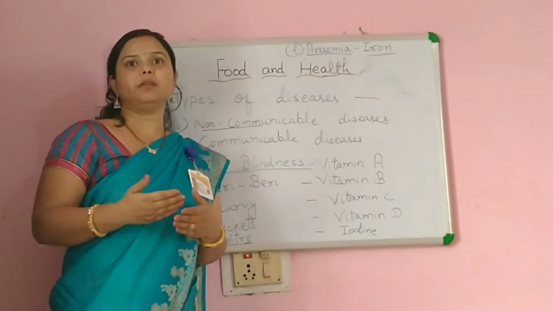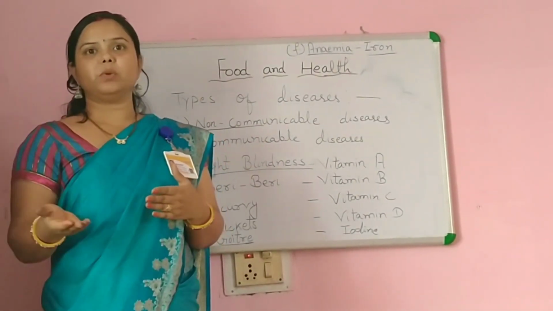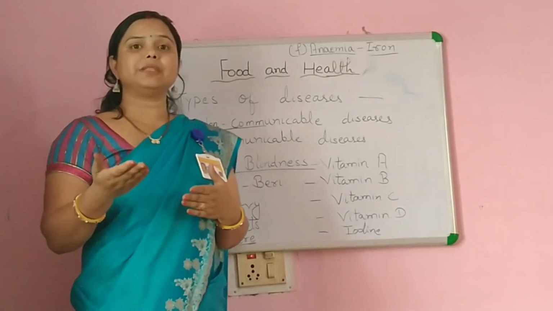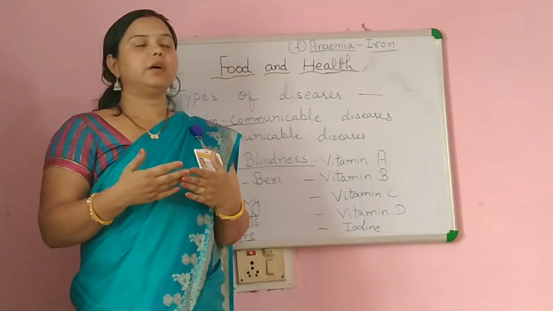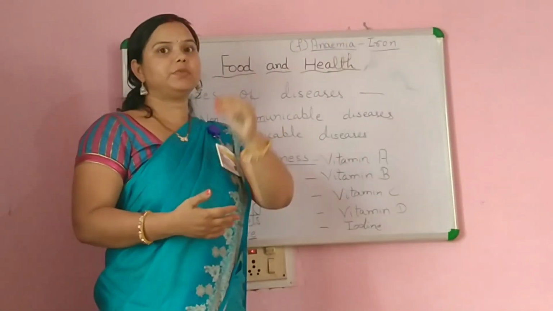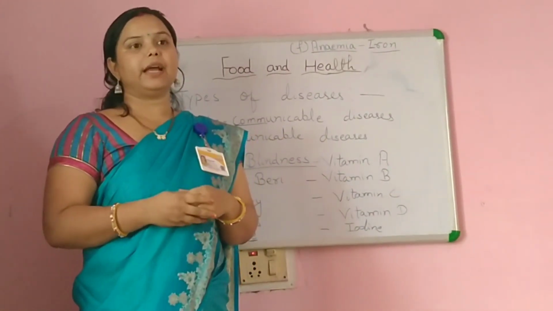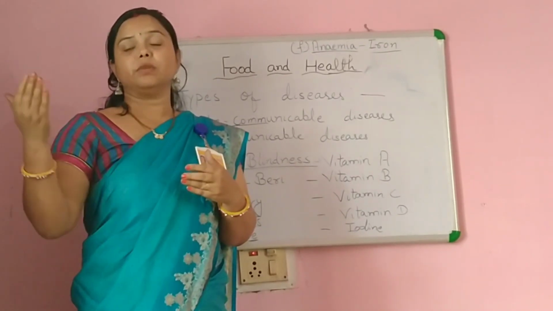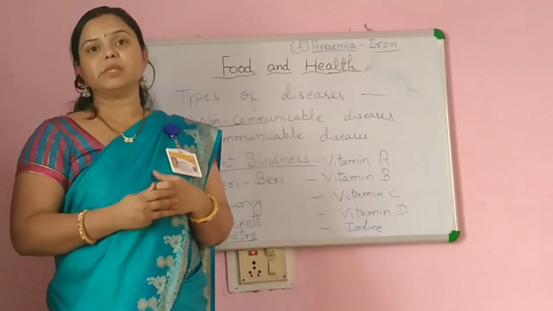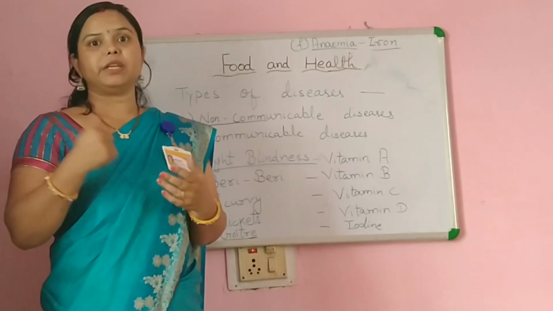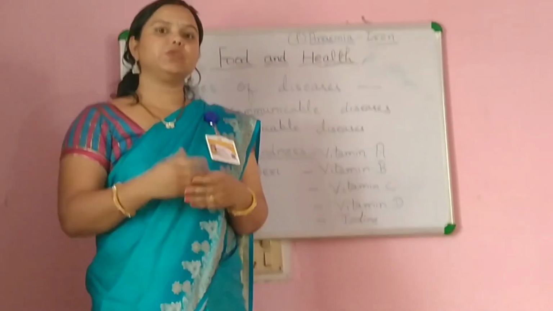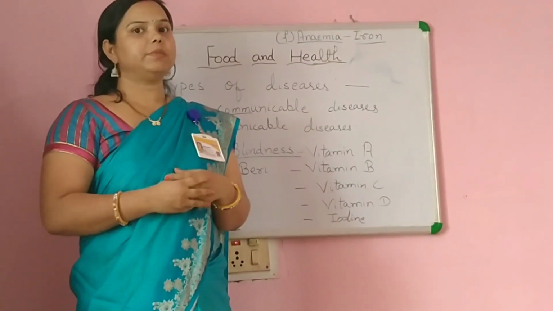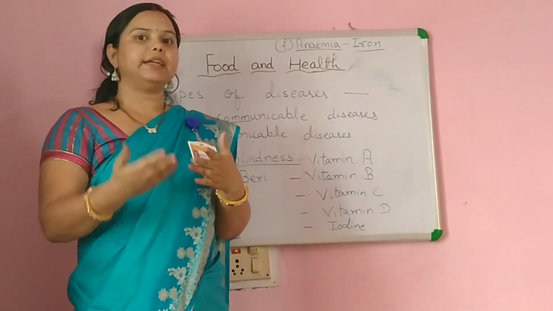The hemoglobin in our blood becomes low and the oxygen carrying capacity reduces. Okay, so we should include more and more iron based food in our diet. Iron rich food items are dates, spinach, and green leafy vegetables, so we should include those in our everyday diet.